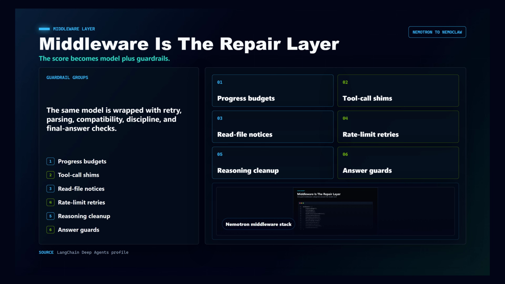Then the profile adds a lot of middleware. There are progress budgets, policy nudges, file system tool call shims, read file continuation notices, tool retries, rate limit retries, chat NVIDIA compatibility handling, reasoning tag cleanup, text to tool call parsing, follow-up discipline, entity resolution guards, and final answer guards. At that point, the agent score is not just model intelligence, it is model plus repair system.